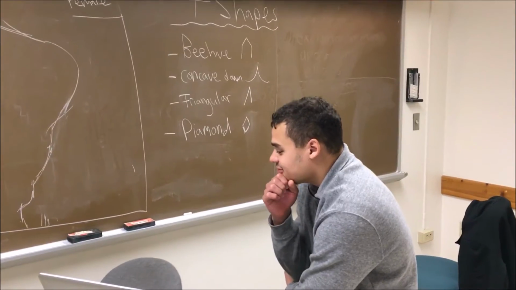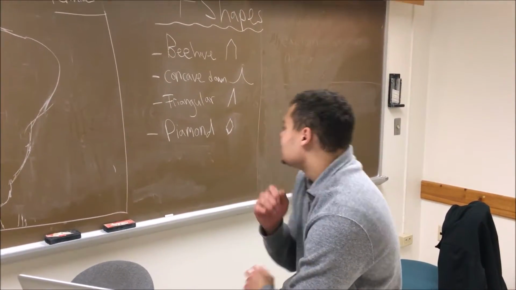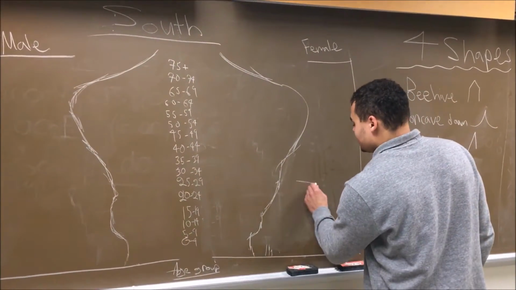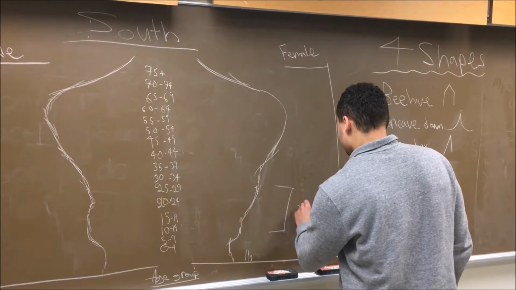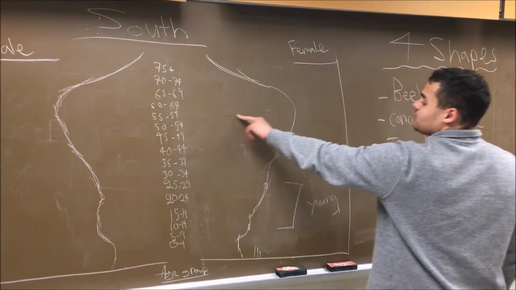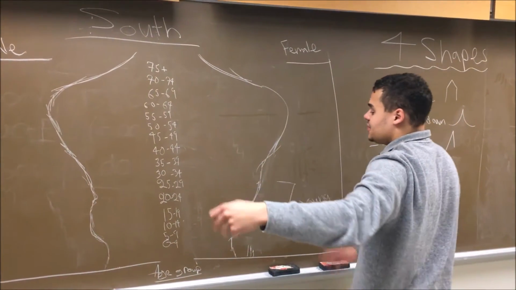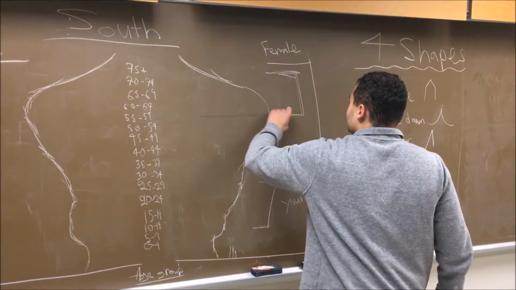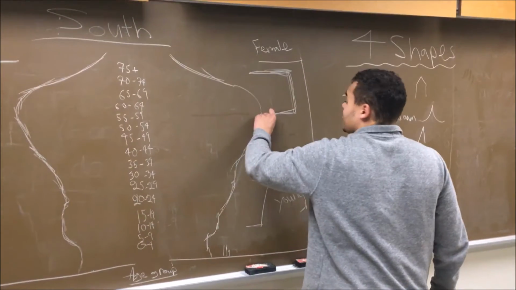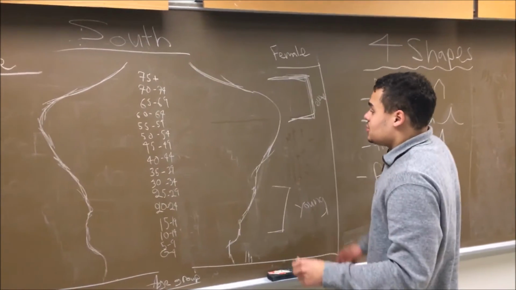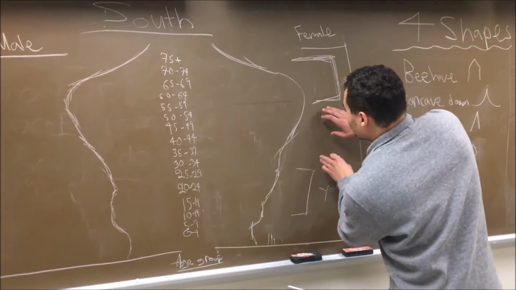Professor, can you describe the population pyramid for South Korea? You know, Taylor, that's a great question. I was just looking at the pyramid, and I see the young dependents right here, then branching out from, looks like 55 and above. This is, mind you, a rough sketch, but we have a high amount of elderly dependents, and this is going to put a lot of stress on the working class.